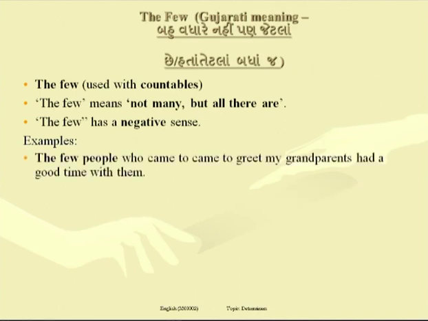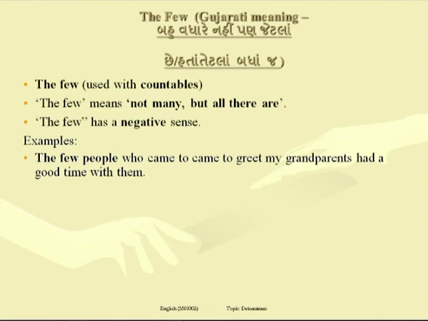The few people who came to greet my grandparents had a good time with them. Though the number of people who visited my grandparents were not many in number, but all those who visited my grandparents, maybe 3 or 4 or 5, all of them had a good time with them.